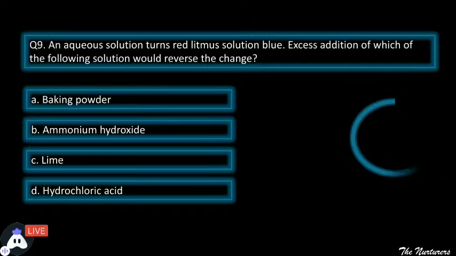Whether it could be baking powder, ammonium hydroxide, lime or hydrochloric acid, which would be effective in reversing the change. Okay, think about it. There are different answers.